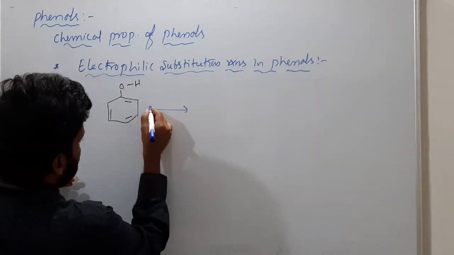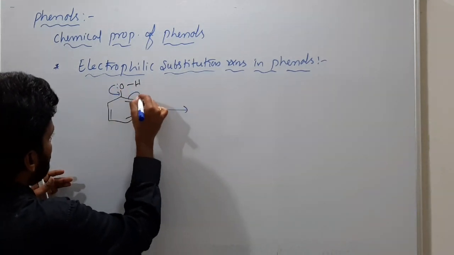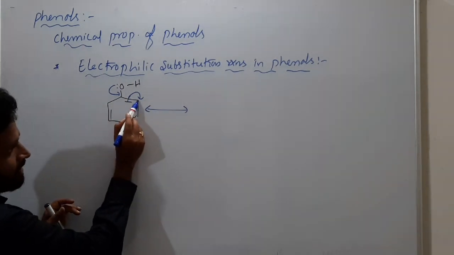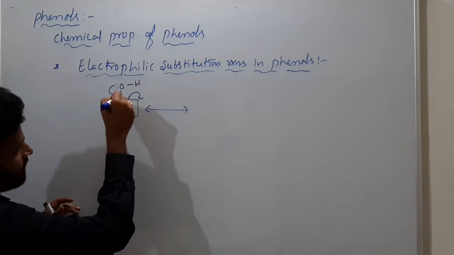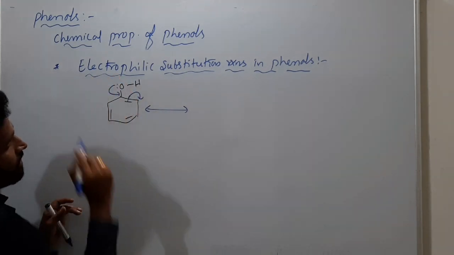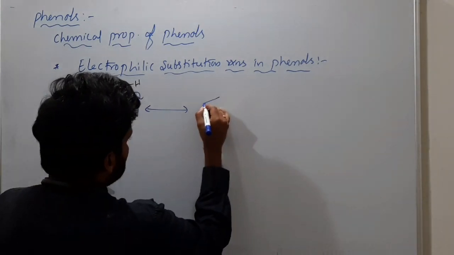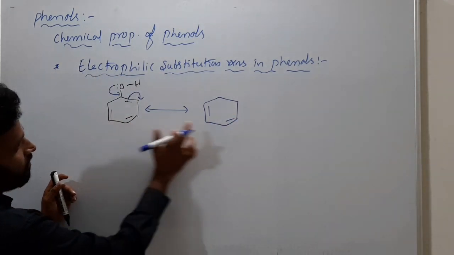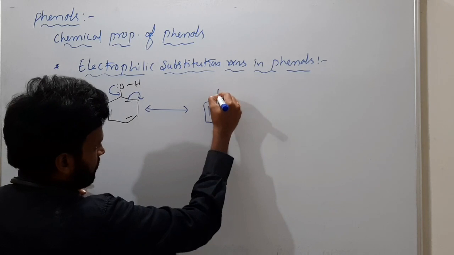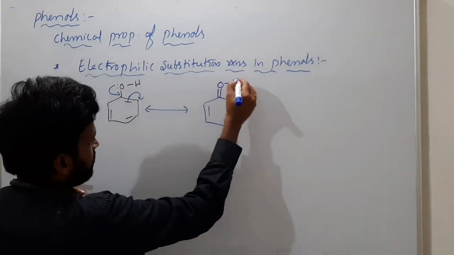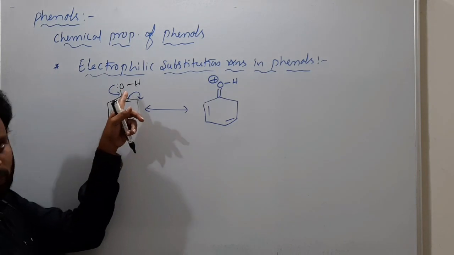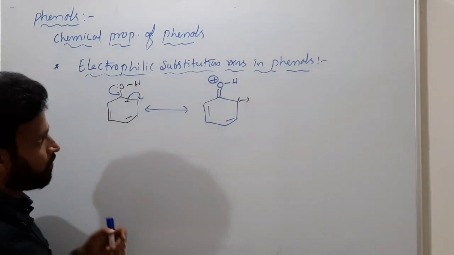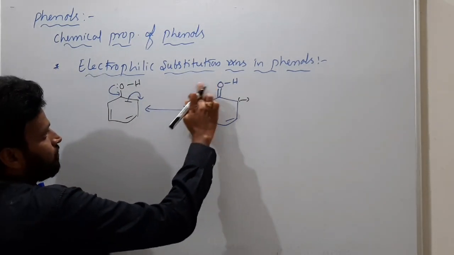Correct. So what happens? This lone pair will migrate towards the benzene ring. These pi electrons will migrate towards this carbon, so this carbon gets a negative charge, there is a double bond between this carbon and oxygen, and on oxygen a positive charge. You can understand here: this double bond and this double bond won't change, and here is a double bond, OH plus. Why positive charge on oxygen? Understood, the lone pair migrated. So here you have a negative charge.